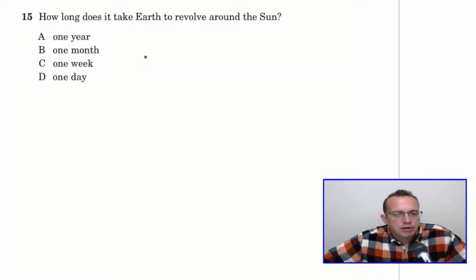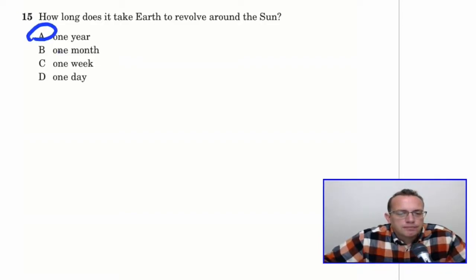So how long does it take Earth to revolve around the sun? Well, our definition just told you it takes 1 year. We don't even need to look at the other questions.